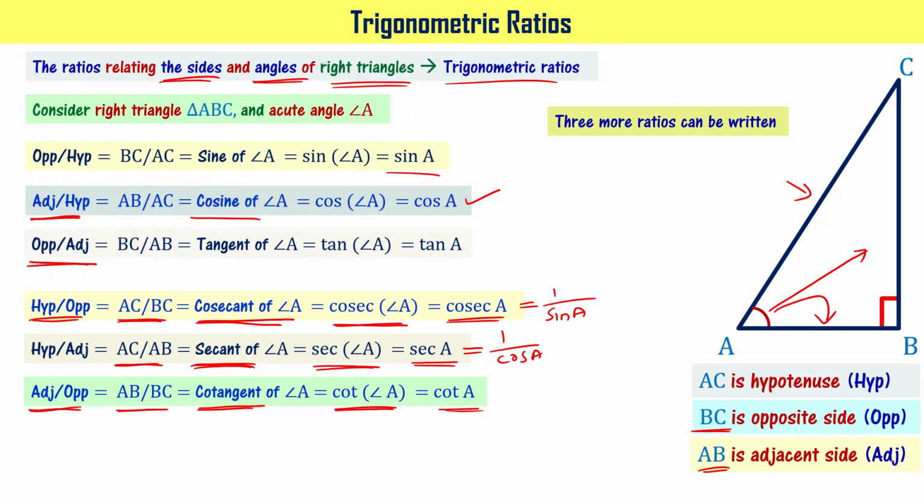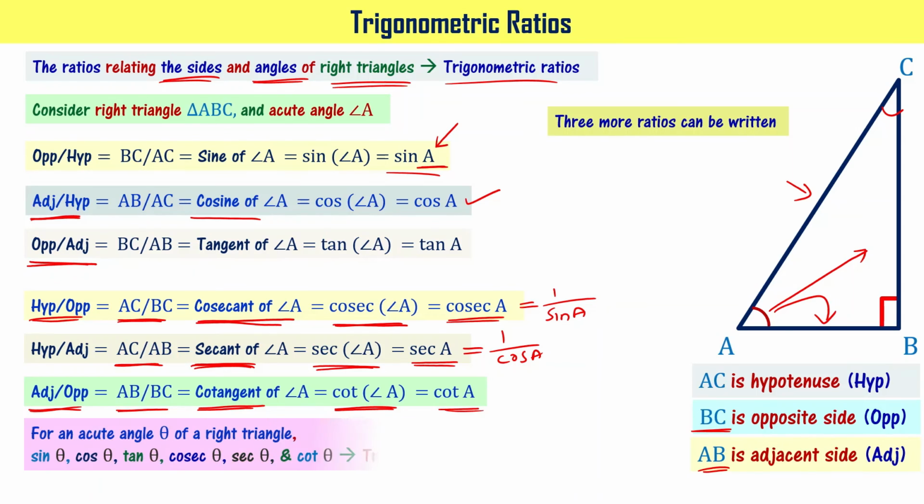Got it? Now we have seen for angle A, right? All these functions, whatever we have seen, are called trigonometric ratios. And we have written them for angle A, which is one of the acute angles. You can write for angle C also, right? In general, for an acute angle theta of a right angle triangle, one can define trigonometric ratios as sin theta, cos theta, tan theta, cosec theta, sec theta, and cot theta. You have a total of 6 trigonometric ratios. Got it?